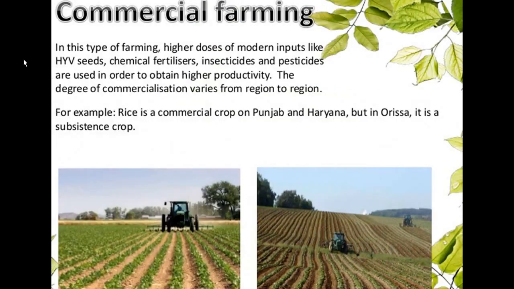Now the third form of farming is commercial farming. In this type of farming, higher doses of modern inputs like HYV seeds, chemical fertilizers, insecticides and pesticides are used in order to obtain higher productivity. The degree of commercialization varies from region to region. For example, rice is a commercial crop in Punjab and Haryana, but in Odisha it is a subsistence crop.